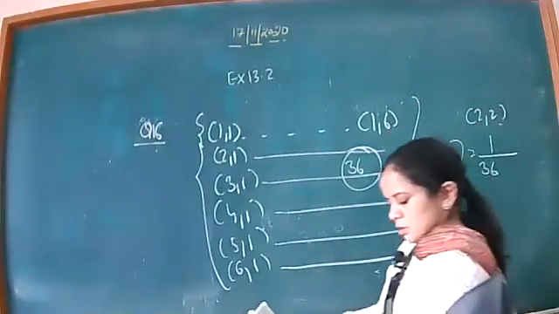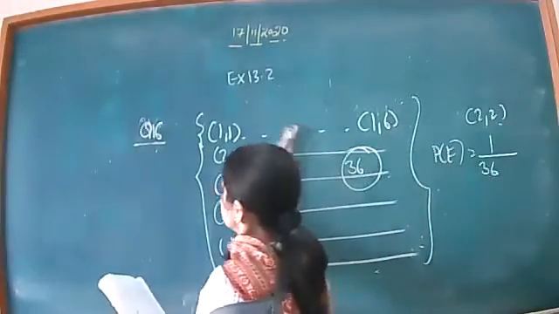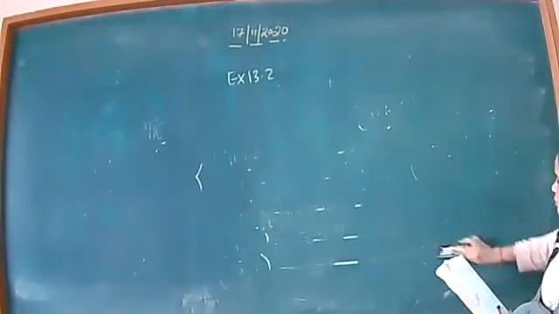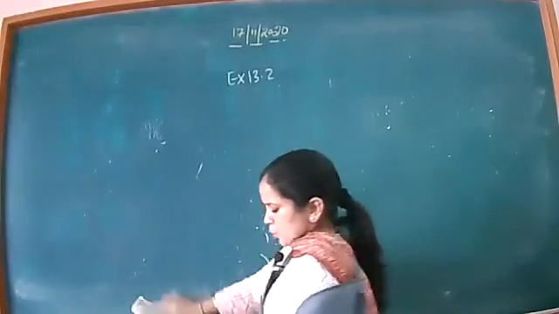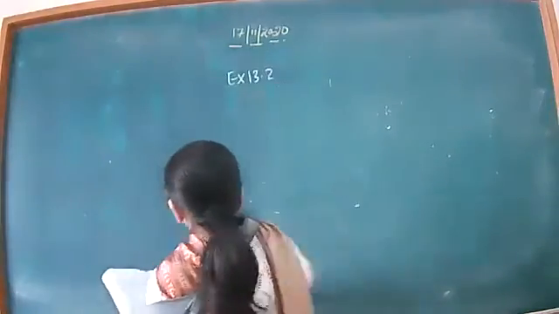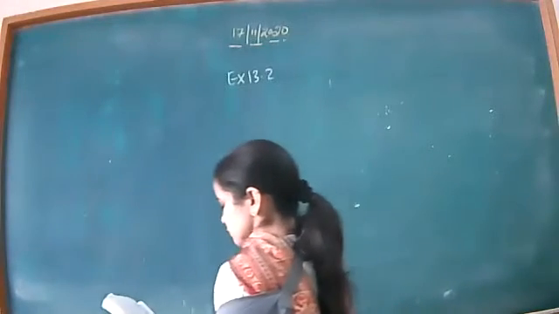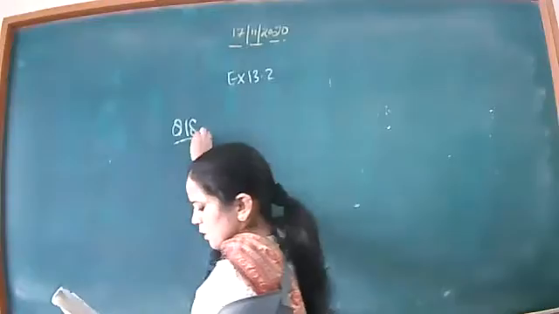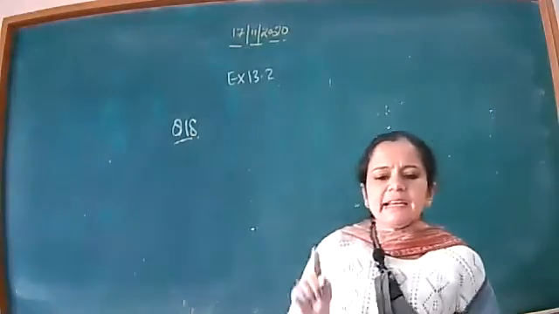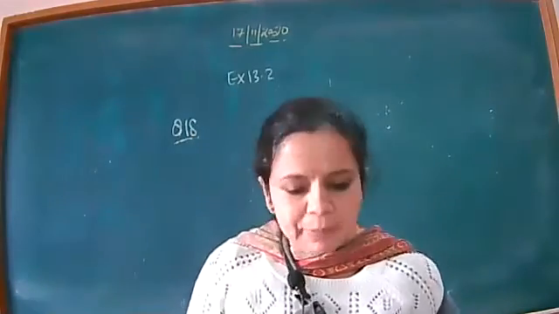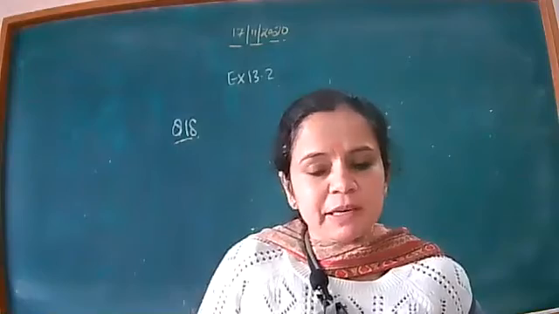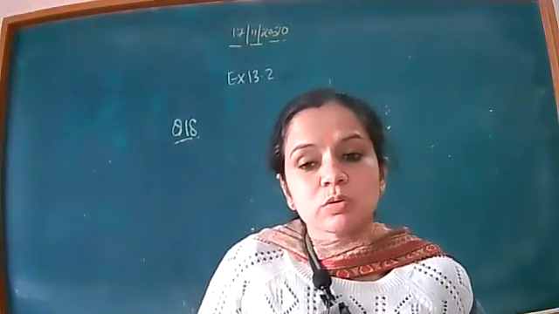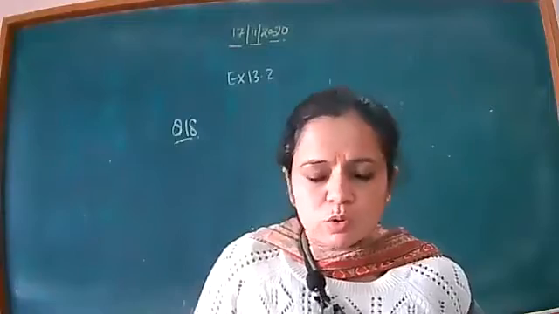Now question number 18. This question might come in 1 mark, 2 mark. No doubt it is given here in MCQ, but it can come directly also. So what is that question? Firstly, we read this question number 18th. Question number 18th is: two events A and B will be independent. When can these be independent? Among the options they have given, first let us check the ones that can never be true.